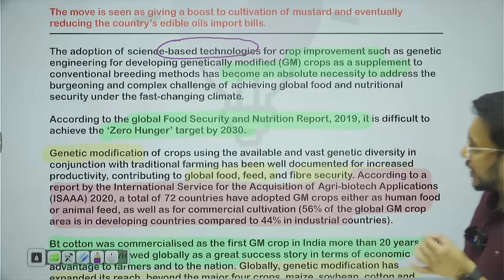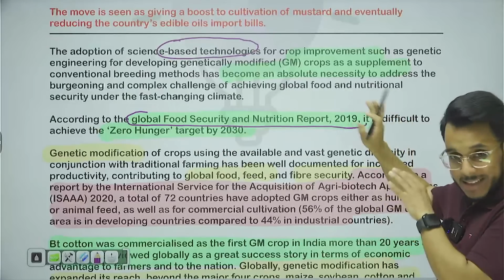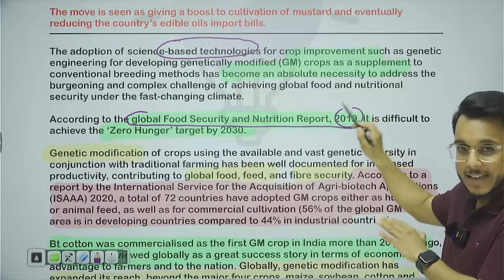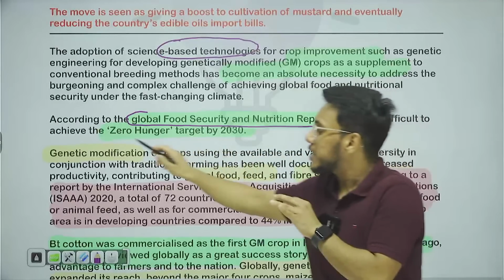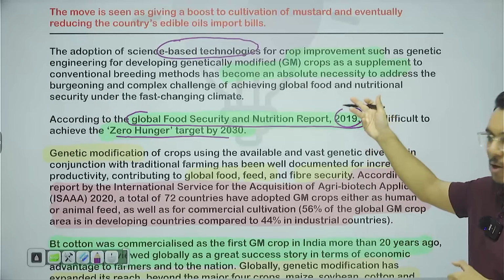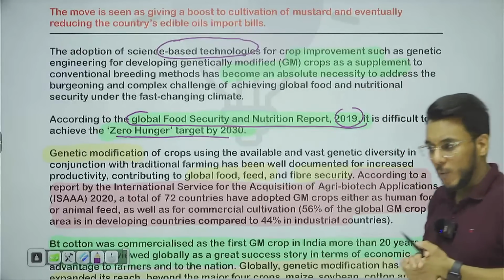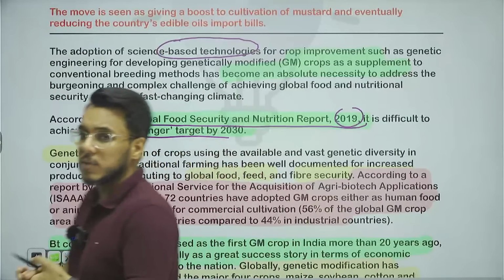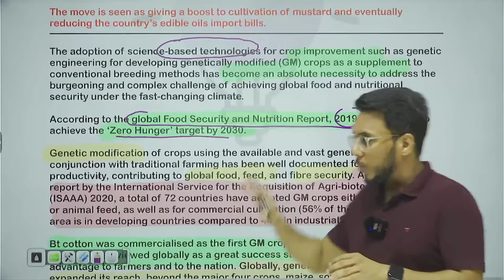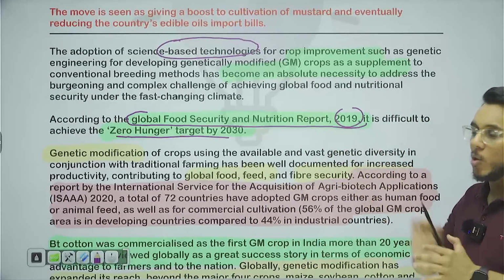The article says that according to the recently released Global Food Security and Nutrition report, okay, this report's edition is released every year, and it is talking about the 2019 edition, it provides that the world is not on the road to achieve the zero hunger target by 2030. And recently we have also seen one more addition of this report, which provided that nearly half of the people, more than that even, are not able to afford a nutritious diet. So the world is not on the path to achieve the sustainable development goal of zero hunger by 2030.